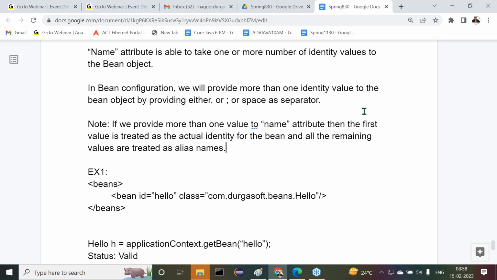For the identity, the first name is the original identity, and the remaining ones are alias names.